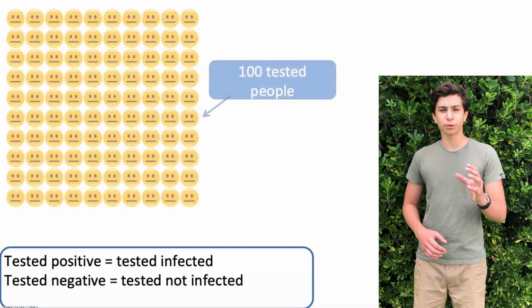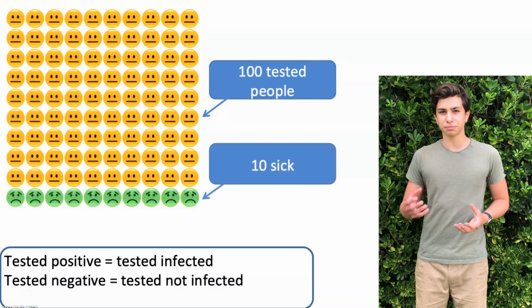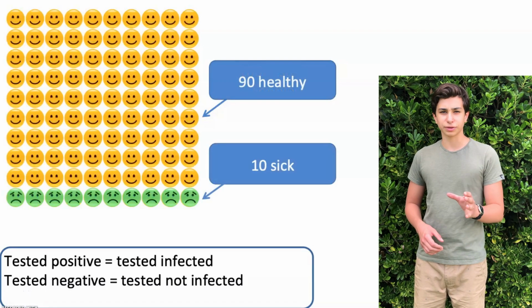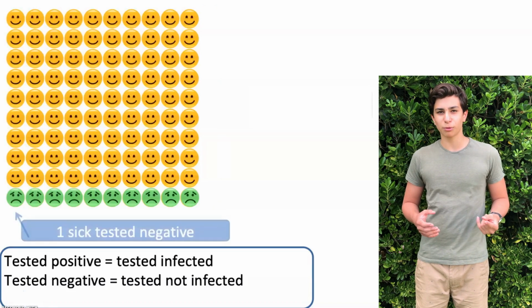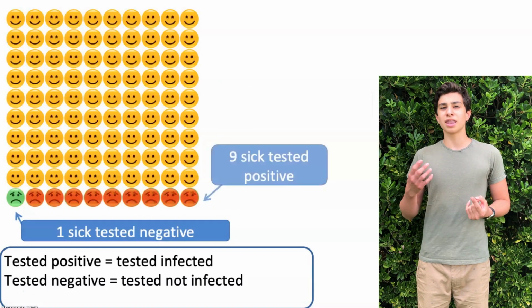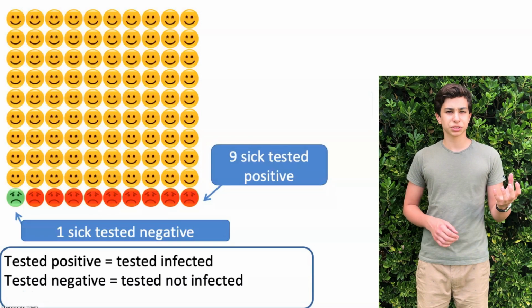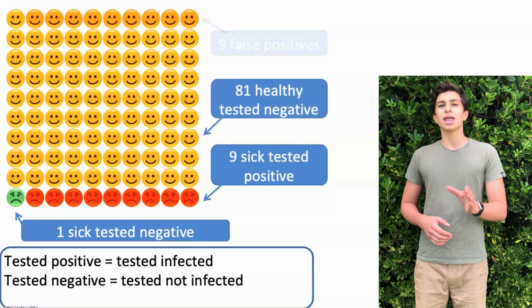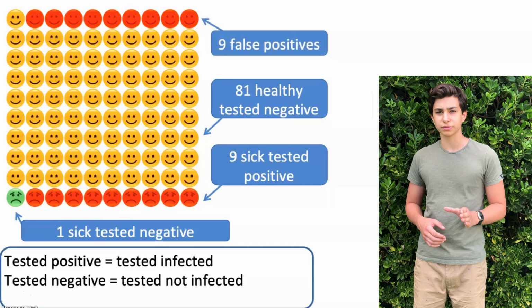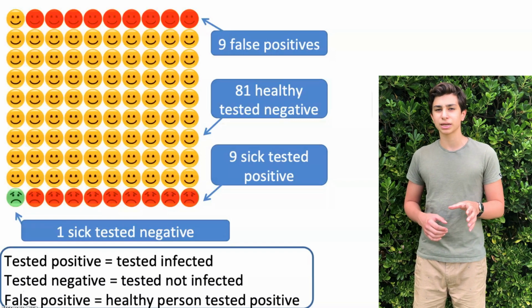Imagine that 100 people are tested for COVID-19. Out of 100 people, 10% or 10 people are sick, and 90 are healthy. They all take the 90% accurate test, and out of the sick people, 1 is tested negative, and 9 are tested positive. Out of the 90 healthy, 90% or 81 people are tested negative. But 9 people are tested positive. Those are therefore false positives. So, a person who tested positive despite being healthy.